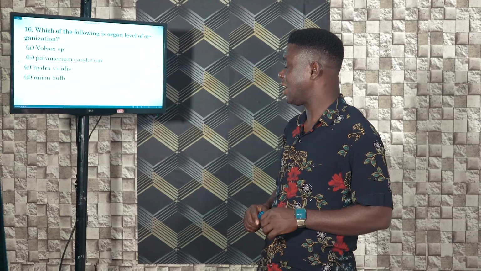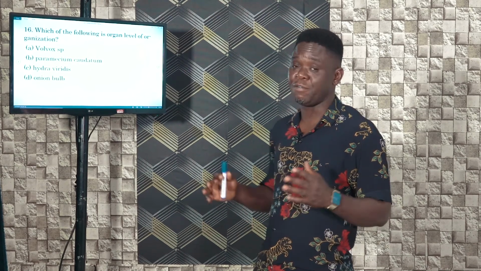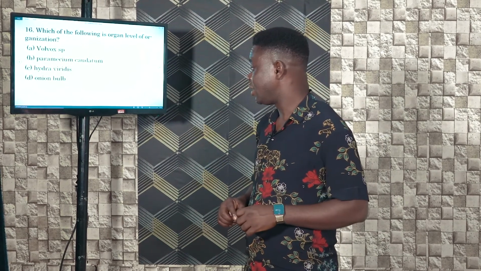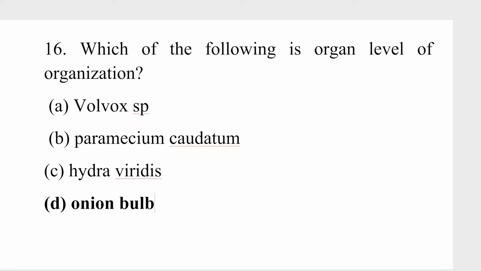It is not evolved to the organ level. The only option here is onion bulb, because the onion bulb has different layers of tissues. So that will be at the organ level of organization. So the correct option here would be D, onion bulb.